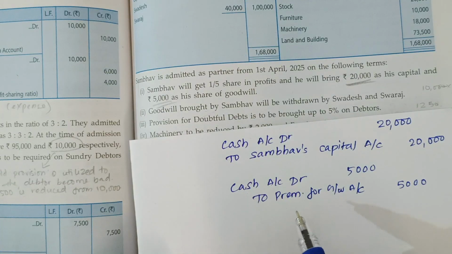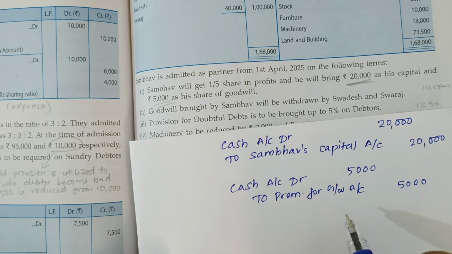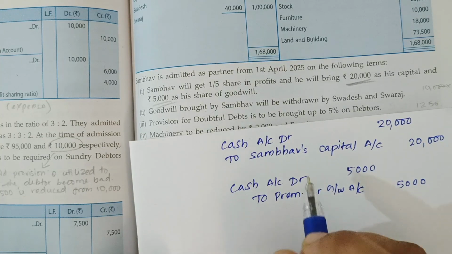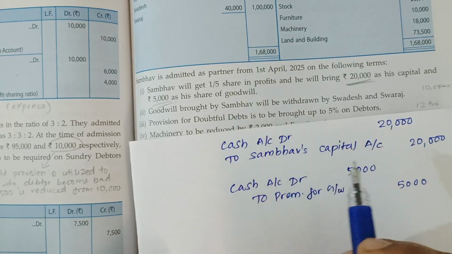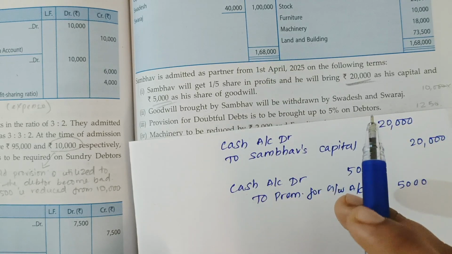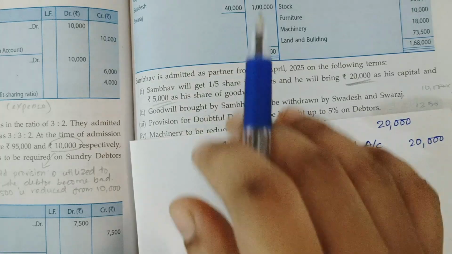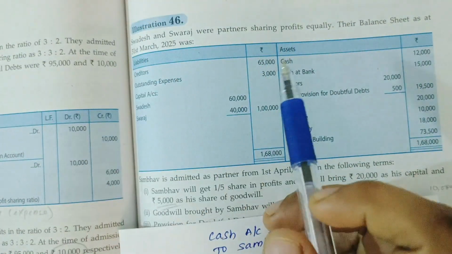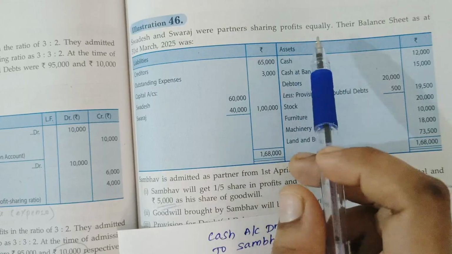Premium for goodwill is the new partner's share of goodwill that he brings to compensate sacrificing partners. This premium for goodwill has to be transferred to the sacrificing partners' capital accounts. Here both Swadesh and Swaraj are sacrificing and the sacrificing ratio is not given. The old profit sharing ratio is taken as the sacrificing ratio, that is 1:1.